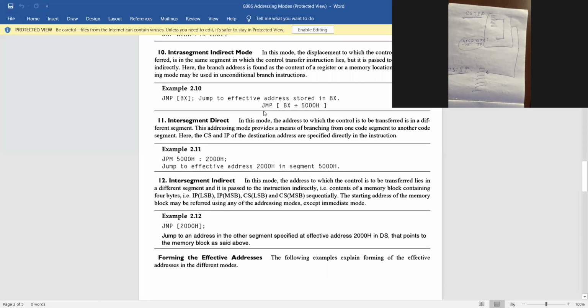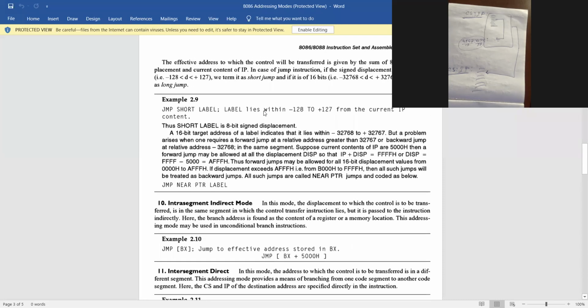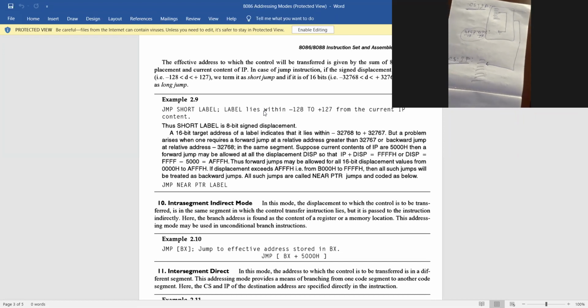Just see the number nine example. Just see JMP short level. Short level is a very important one. I think it will be discussed later on.